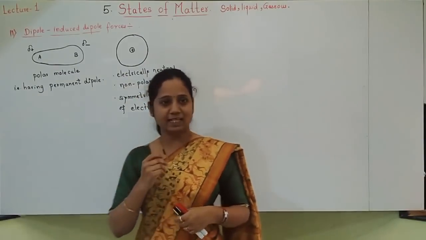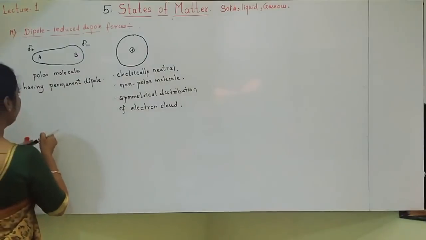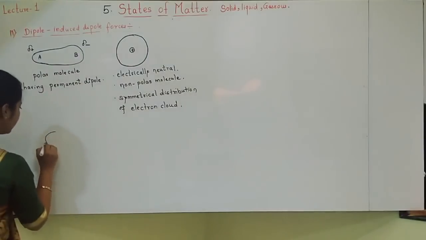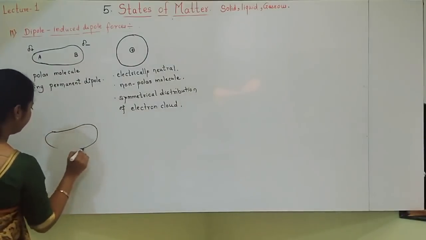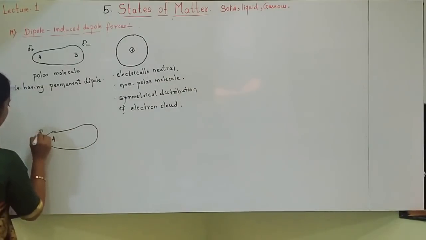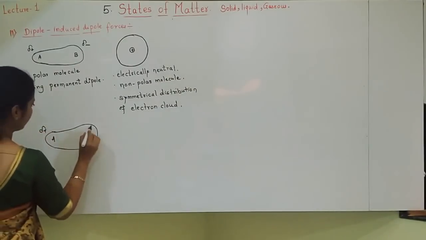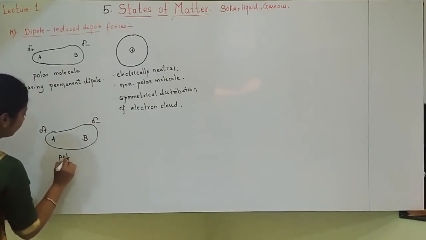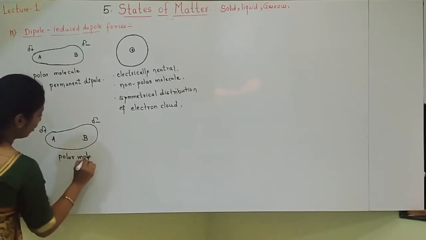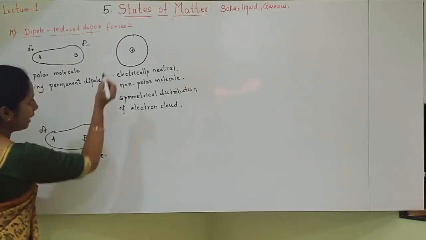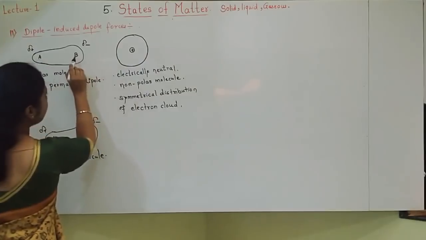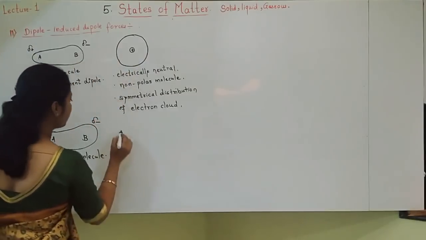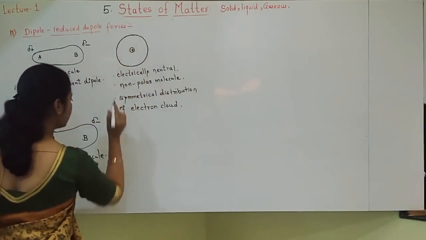Nucleus comes on one side, and like this, after some time, this non-polar molecule also becomes polar. Let us see how I am drawing this. The polar molecule I will draw as it is. Okay, this is polar. Now here what will happen? This negative end will attract the nucleus, so the nucleus will come on one side.